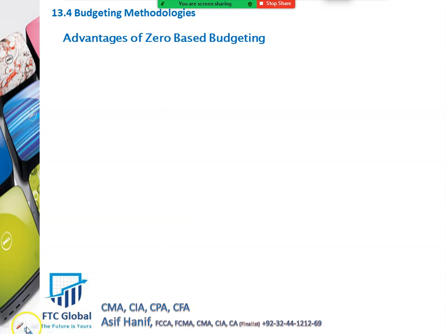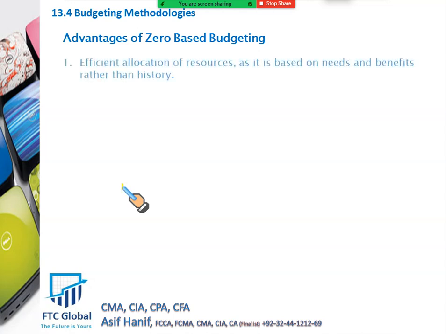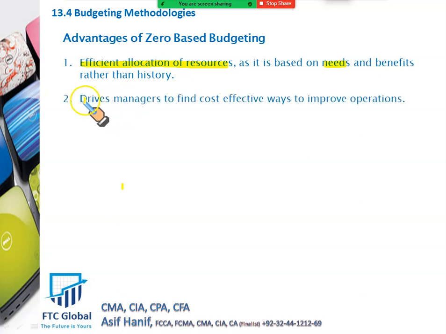Okay, so let's discuss some advantages of zero-based budgeting. Yes, it's a very effective budgeting system. This will result in efficient allocation of resources. Your resources will be used where they are needed with cost-benefit analysis in mind. This budgeting method will drive managers to find cost-effective ways to improve operations, cost savings.